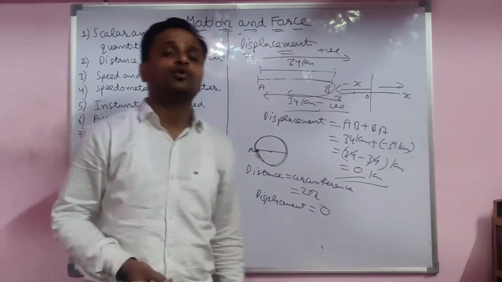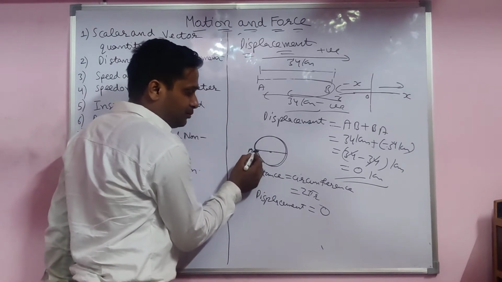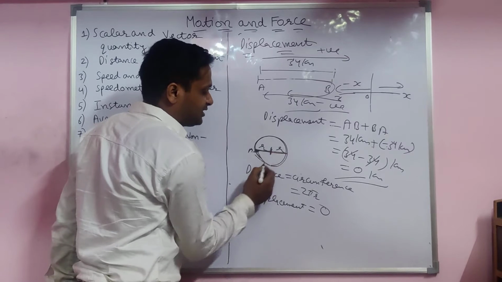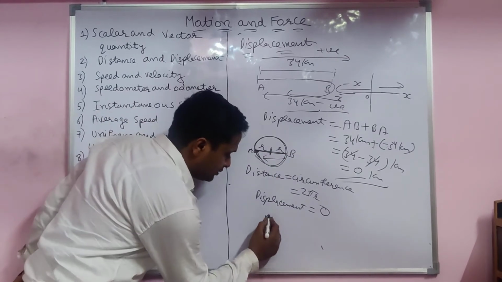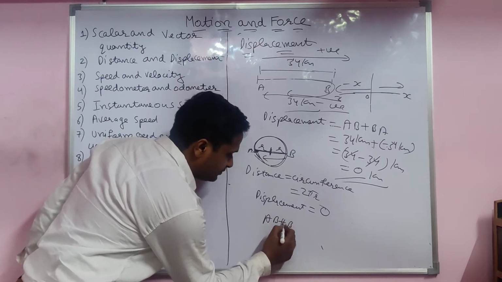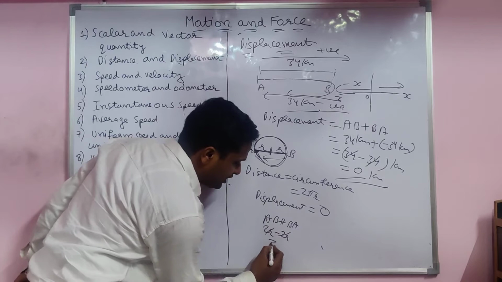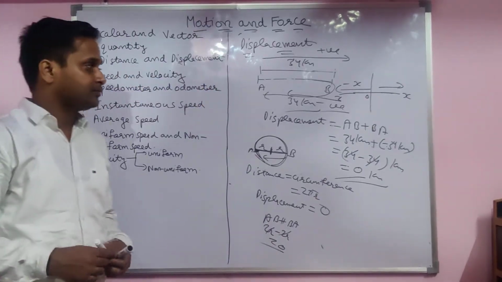How? Is anybody able to prove it is 0? Shortest path. If the body does not move like this but directly goes that side, this is the center, this is the radius. It goes from A to B and again comes back from B. So AB plus BA. The diameter is 2r, so here it is 2r minus 2r, 0. This is the way to know about displacement.